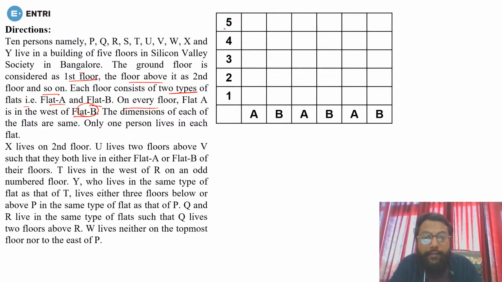So in total we have 5 floors, and we know that there are 2 flats, and A is to the west of B. So I have taken A to the west of B. Clear? So let's see, only one person lives in each flat. Okay, done. Now start doing from here.